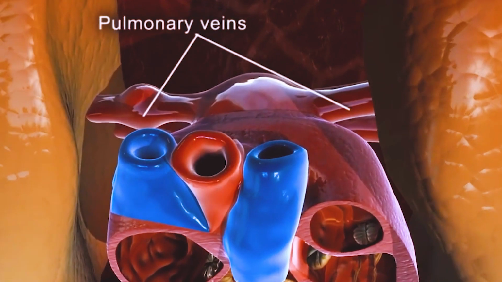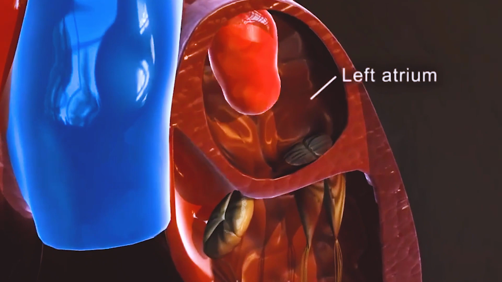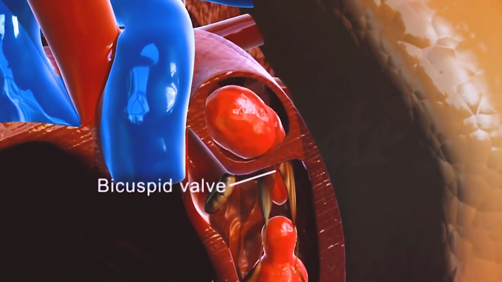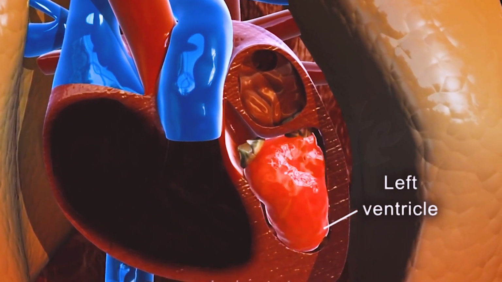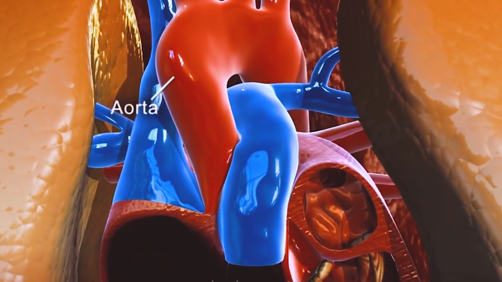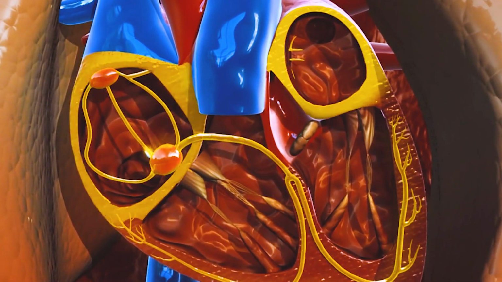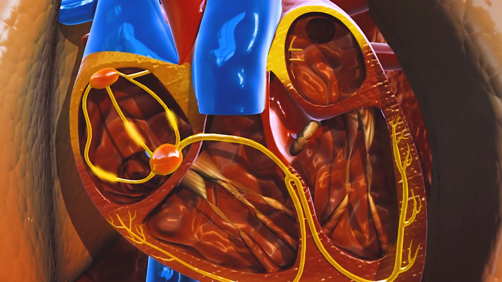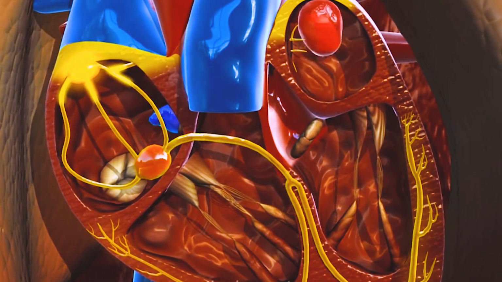The pulmonary veins bring back the oxygenated blood into the left atrium of the heart. During atrial contraction, the blood passes through the bicuspid valve into the left ventricle. During ventricular contraction, the blood is pumped into the aorta, from where it goes to various parts of the body. A specific group of cells in the heart continuously generate impulses, which can cause the rhythmic contraction and relaxation of the atria and the ventricles. Inside the heart, blood flows in a specific direction.